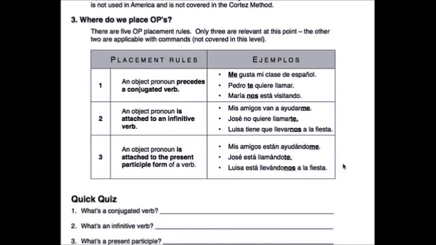And the third and last rule for us at this point is going to be the present participle. Present participle is going to be the ando, yendo form of the verb. If you have one of these, you will also attach. You say, I am buying it. ¿Cómo se dice I am buying it?